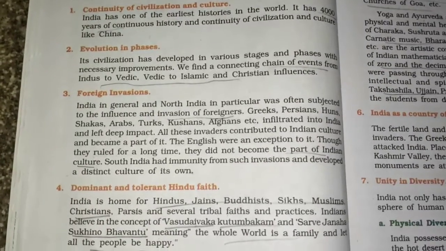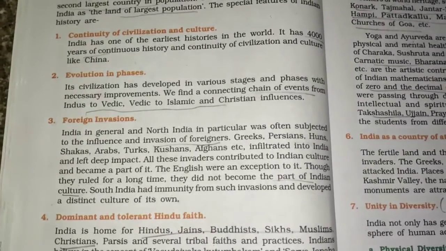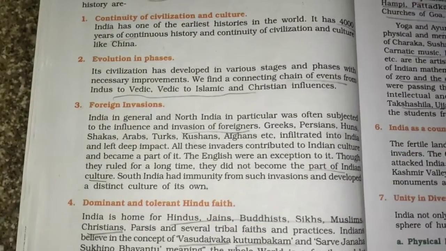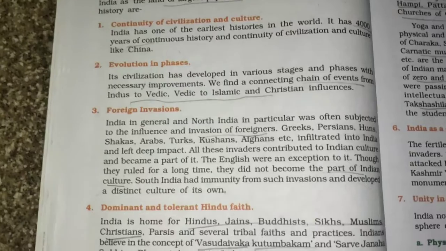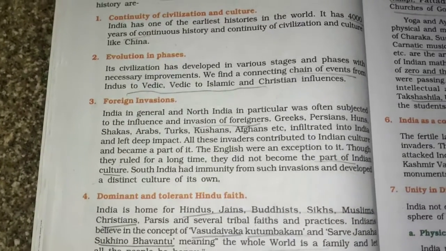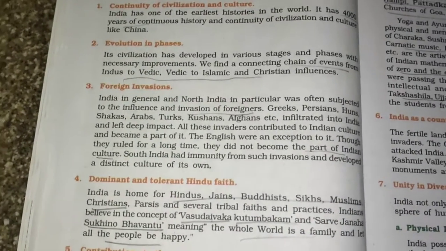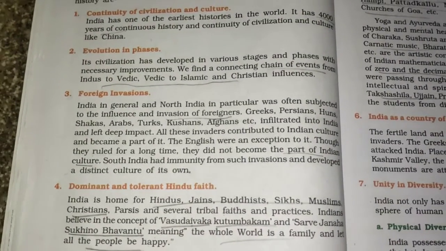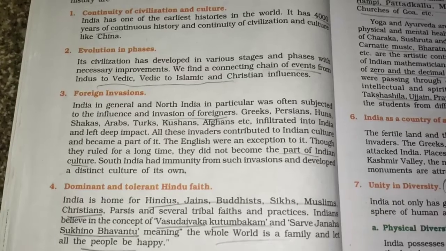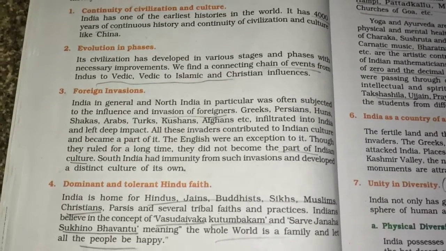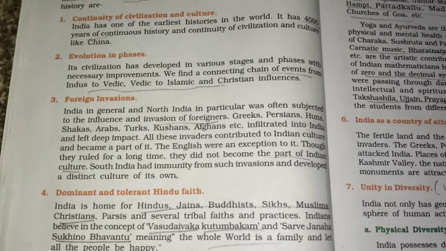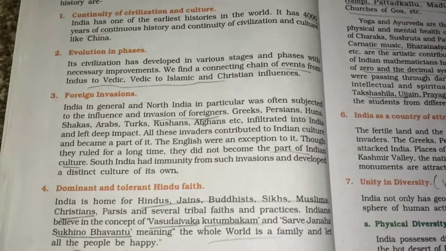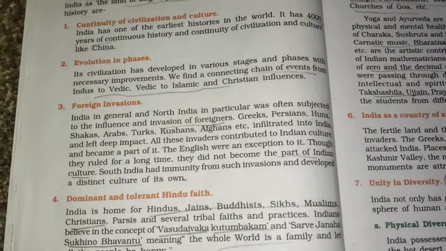Evolution in phases. Before going to evolution in phases, we had continuity of civilization. Continued civilization means it all started from the Harappan civilization. Next, evolution in phases. Its civilization has developed in various stages and phases. With necessary improvements, we find a connecting chain of events from Indus to Vedic to Islam, and Christianity influence. So we have the Indus civilization, which flourished almost 3,000 to 4,000 years back.